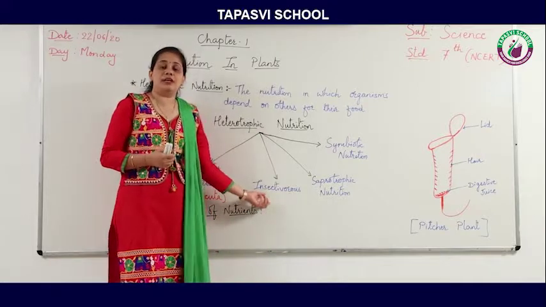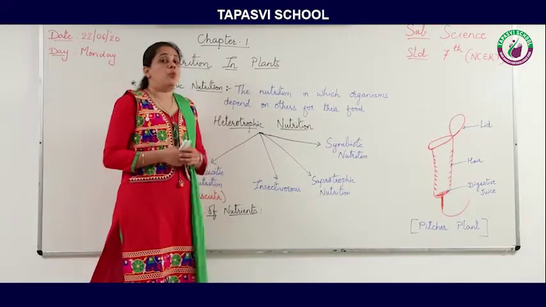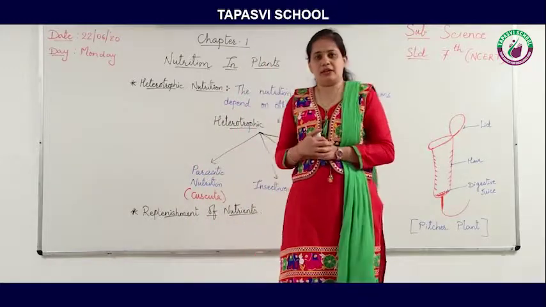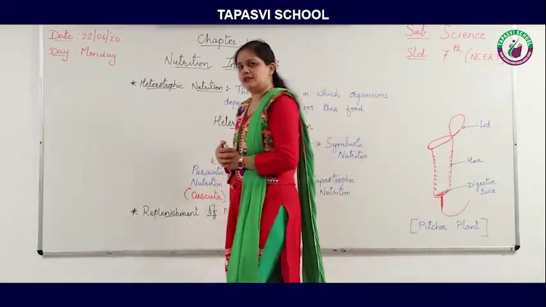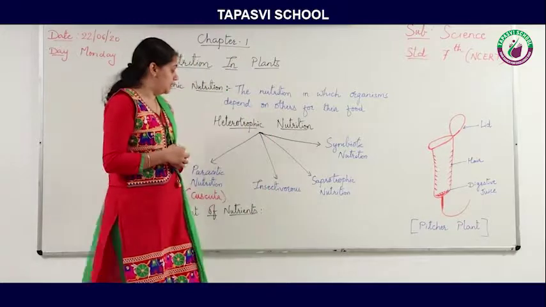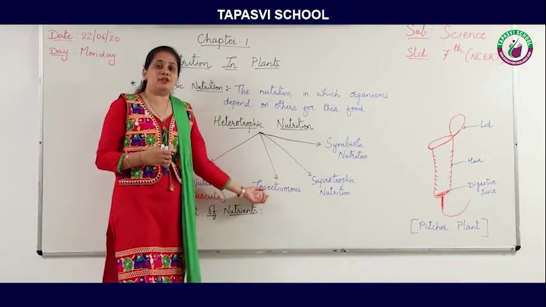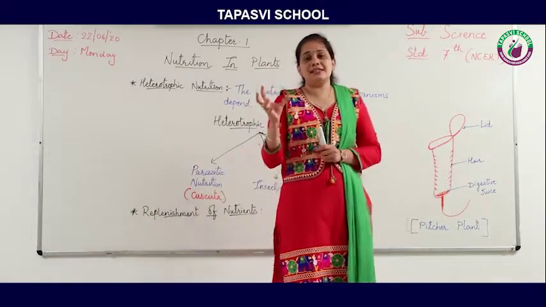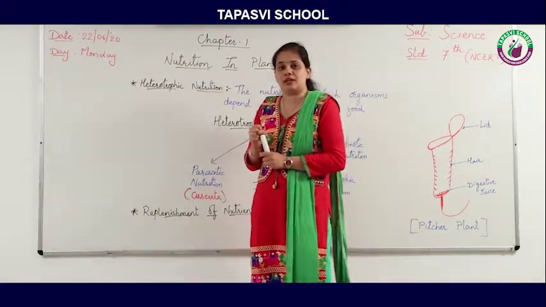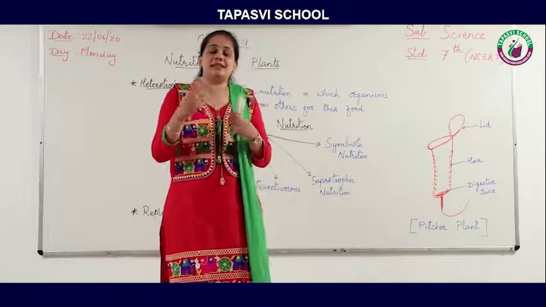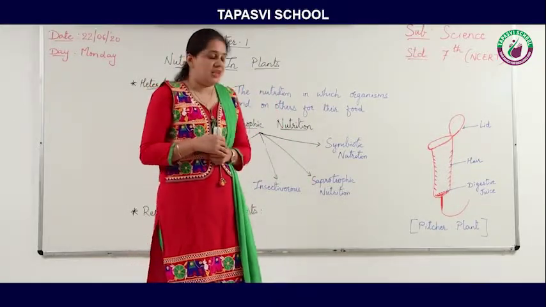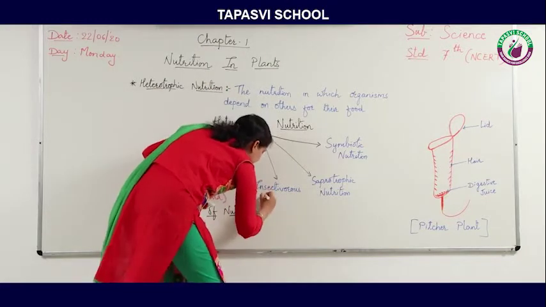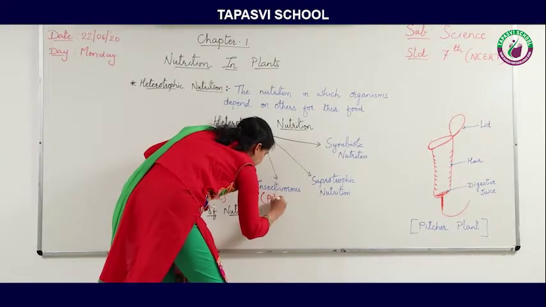These plants generally grow in areas where nitrogen is less. So again the question arises, ma'am, why is it so? The answer is insectivorous plants grow in places where nitrogen is less, which means these plants take nitrogen by digesting the insects. One example of this is the pitcher plant.